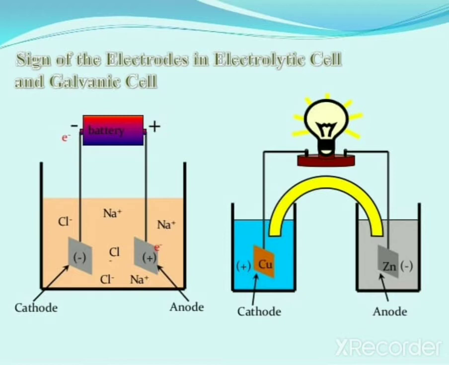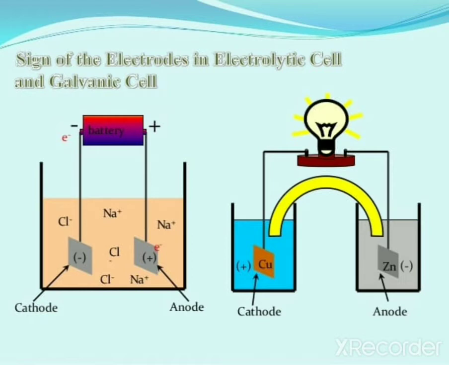Oxidation reaction takes place at anode and reduction reaction actually takes place at cathode. You know that oxidation is a reaction which involves loss of electrons. So at the anode, due to oxidation reaction taking place, electrons will be released, and you know that electrons are negatively charged particles. Therefore, anode in an electrochemical cell is given a negative sign.